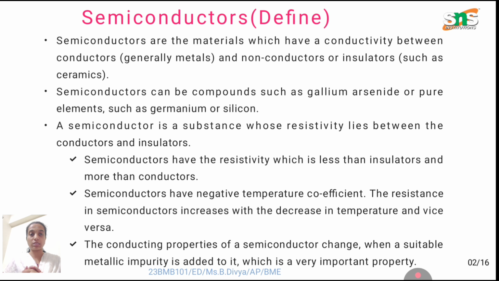Their resistivity lies between the conductor and the insulator, less than the insulator and more than the conductor. Semiconductors have negative temperature coefficients also. If the temperature decreases, the resistance increases. If the temperature increases, the resistance decreases. These are the properties of the semiconductor material.